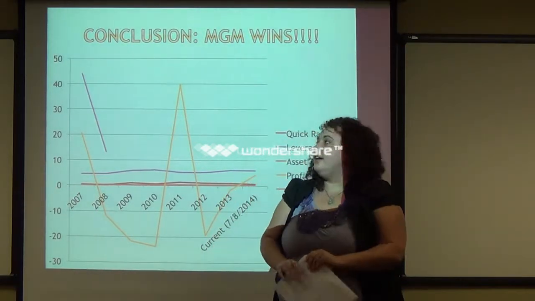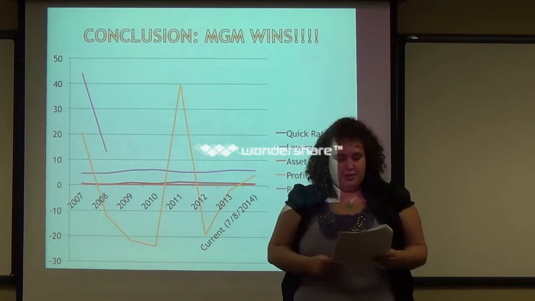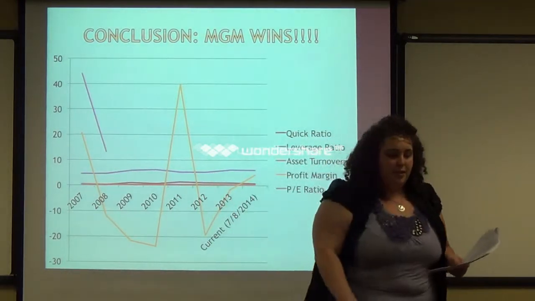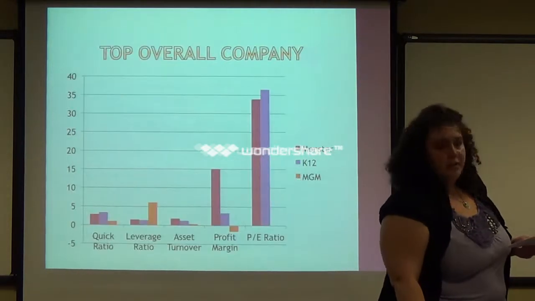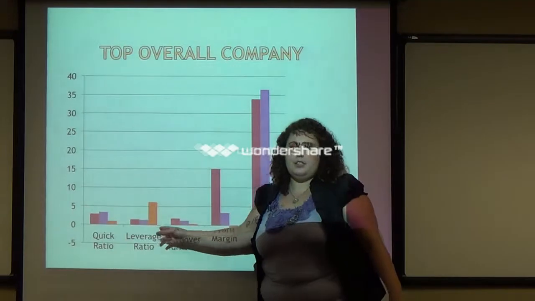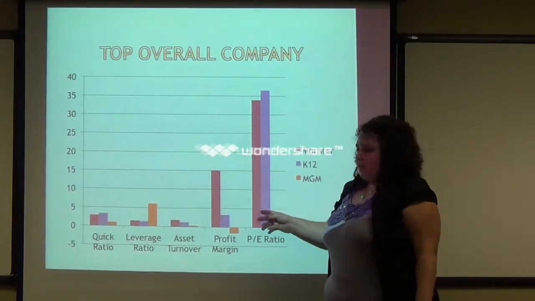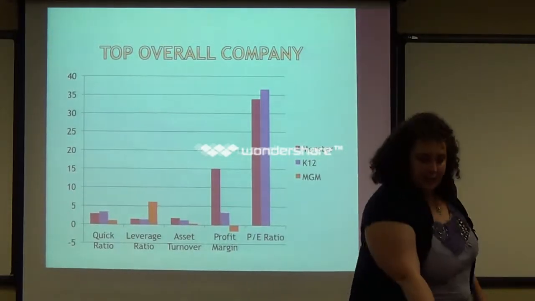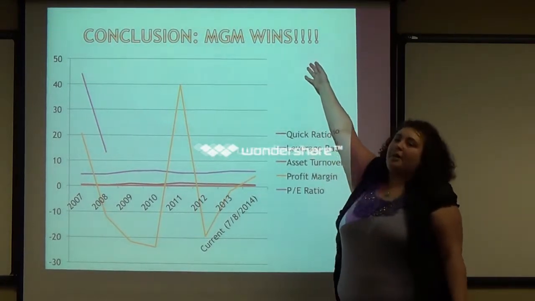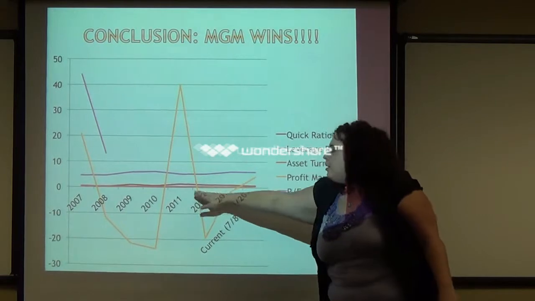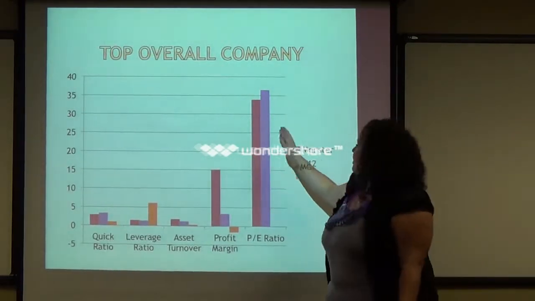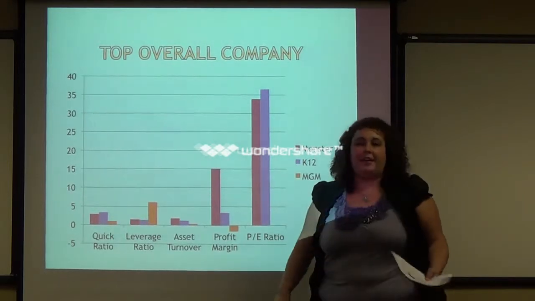Well, out of the 3 companies that I chose, which would be Monster, K-12, and MGM, I'm going to tell you which one I think is the best. So if you look right here, again, this is all 2013 figures. And whenever we did the lines, like with our top companies out of each industry, that was a trailing 5-year average, the trailing 5-year trend. But now we're doing 2013 because we're going to compare each.